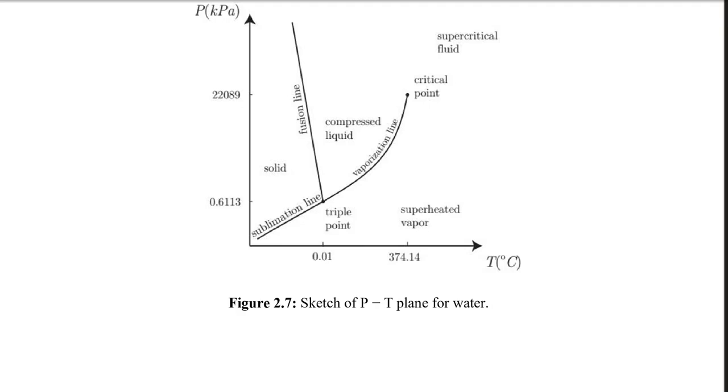I did draw this solid and liquid line differently than this line. This is actually a sketch of water. Water has a property that when it freezes, the volume expands. There are many materials where, when they freeze, the volume decreases.